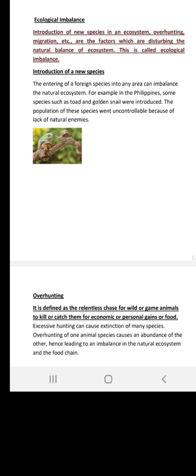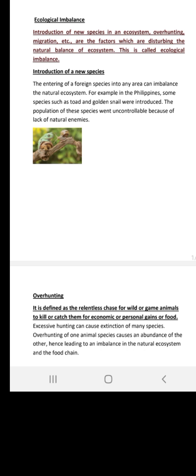Some species could be added, some could be removed as a process of migration or over hunting. This is called ecological imbalance. Certain factors contribute to this particular activity, and it is all known as ecological imbalances basically.